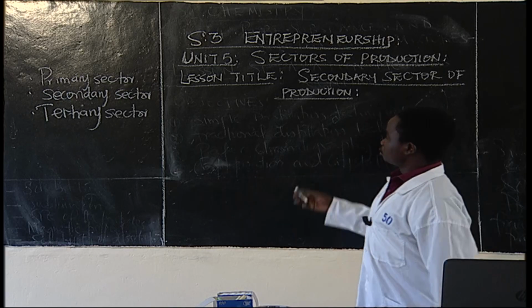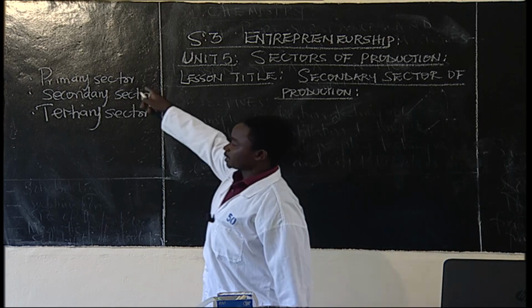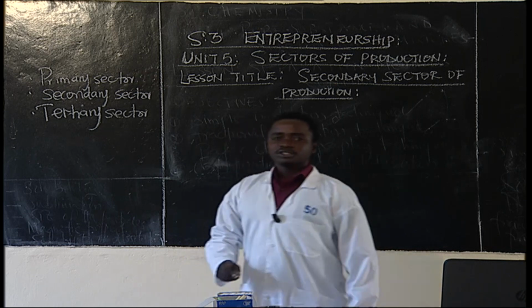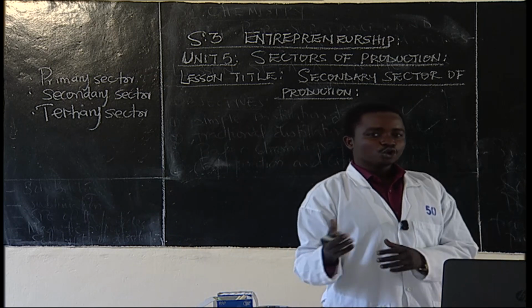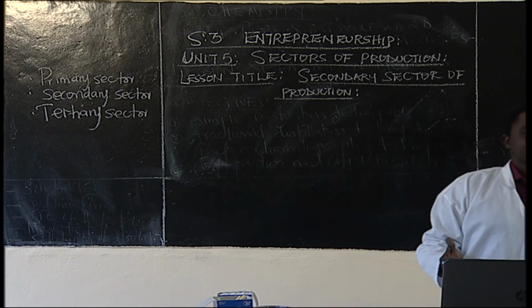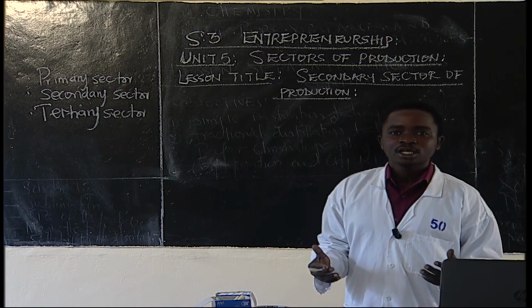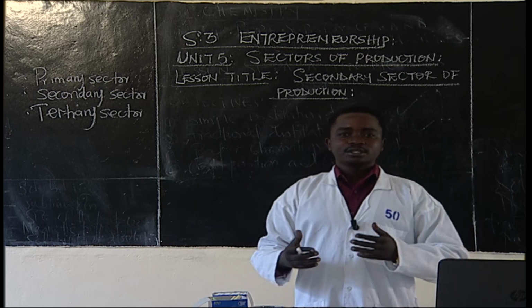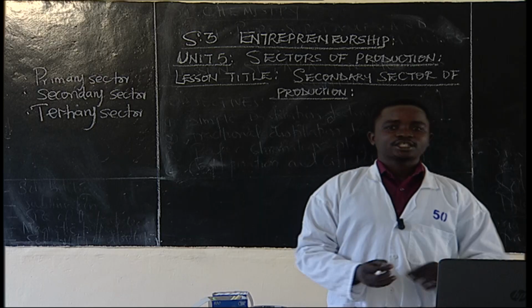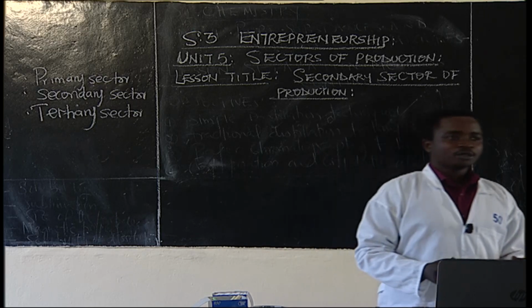Then we talked about the primary sector of production. Learners, senior 3, what did we talk about the primary sector of production?